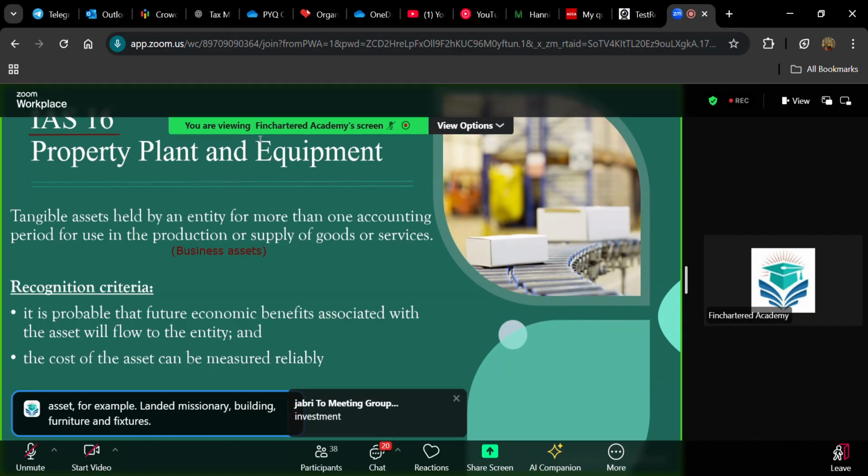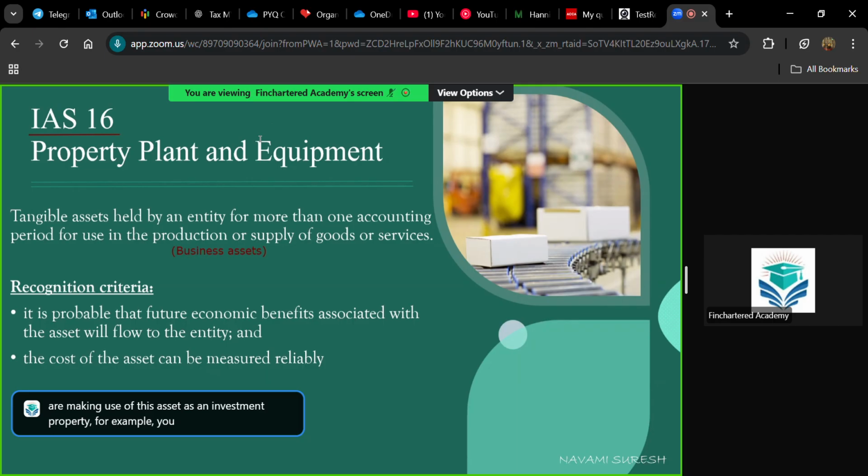Yes, investment property, IAS 40. Very good. So if you are making use of this asset as an investment property, for example, you have a building and you are not using this building for office purpose. It's not for business purpose. You are giving this building as a rental. This is used for rental purpose or investment purpose. For that case, you have a separate standard. So don't always think that every land and building will come under IAS 16. Whatever assets that you use for business purpose come under IAS 16.